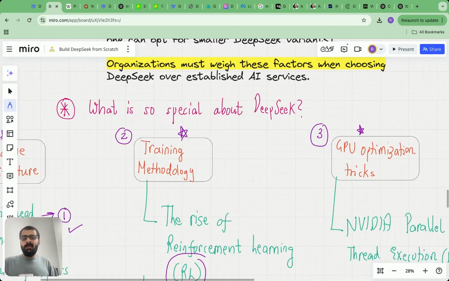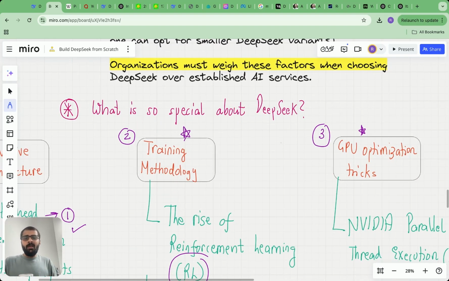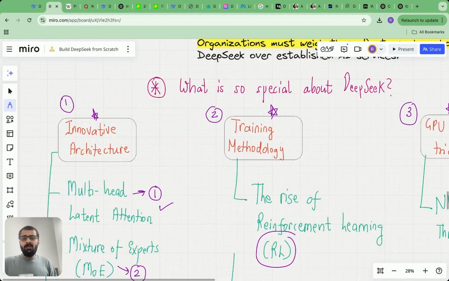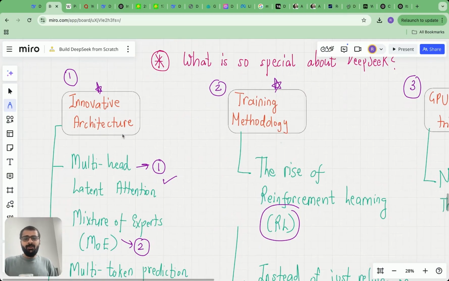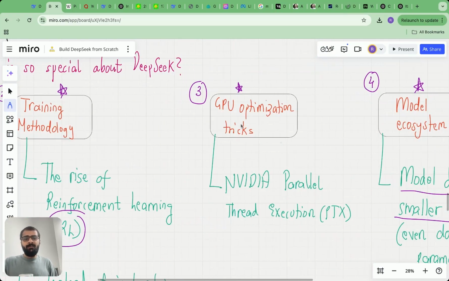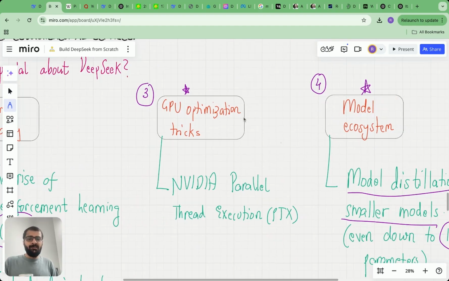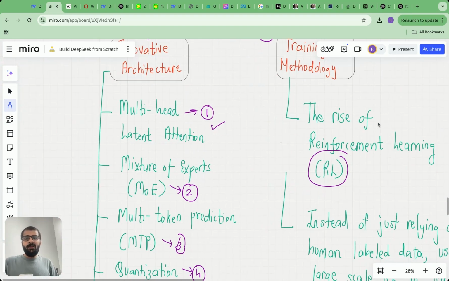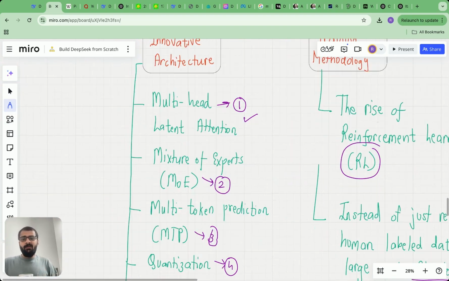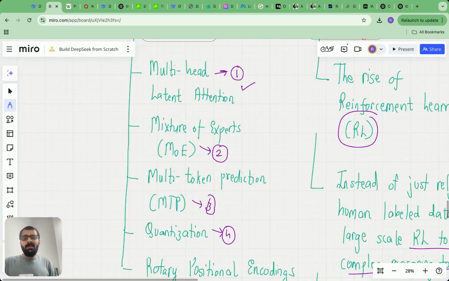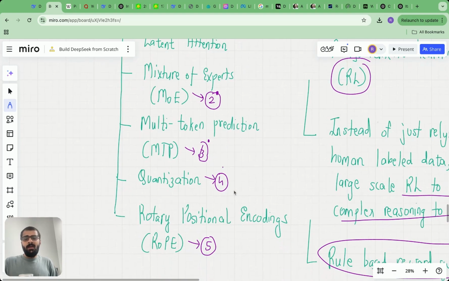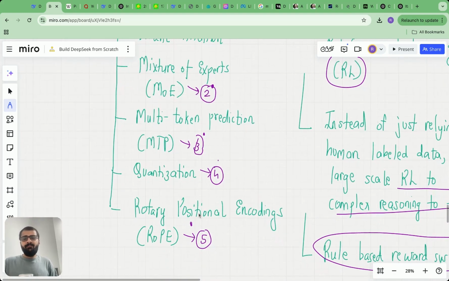Then we saw what makes DeepSeek so special, and there are four key ingredients here. The first is the innovative architecture, then training methodology, GPU optimization, and model ecosystem. Within the innovative architecture, we have five key things: multi head latent attention, mixture of experts, multi token prediction, quantization, and rotary positional encodings.